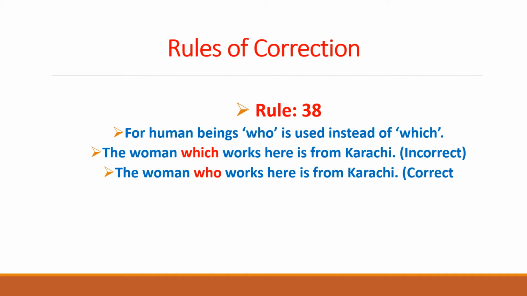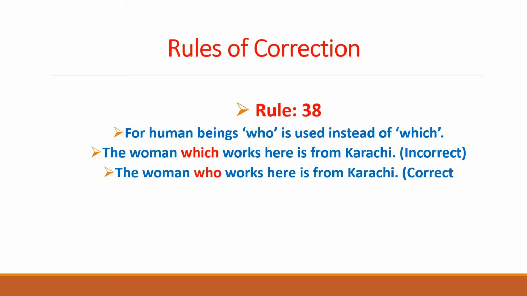In the next sentence that has been corrected, the woman who works here is from Karachi is correct. Why? Because who is being used with the woman, and woman is a human being. So with human beings, it is correct to use the pronoun who. In these two sentences, as you can see, the first sentence, that is the incorrect sentence, has been highlighted in red ink, and in the second sentence, that is the correct sentence, who has been placed.